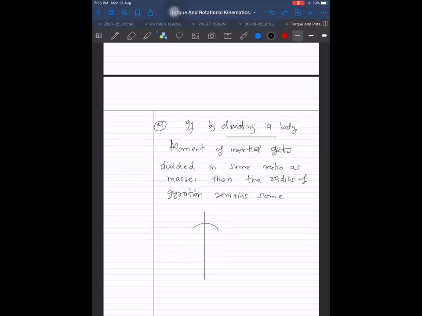Okay, let me give an example of it. Let's say this is a disc, and I am dividing it into two equal parts. If I divide into two equal parts, then the mass becomes m by 2, m by 2. And what about moment of inertia? I think common sense also tells us that there is equal contribution of this and equal contribution of this, then moment of inertia also gets divided into half.